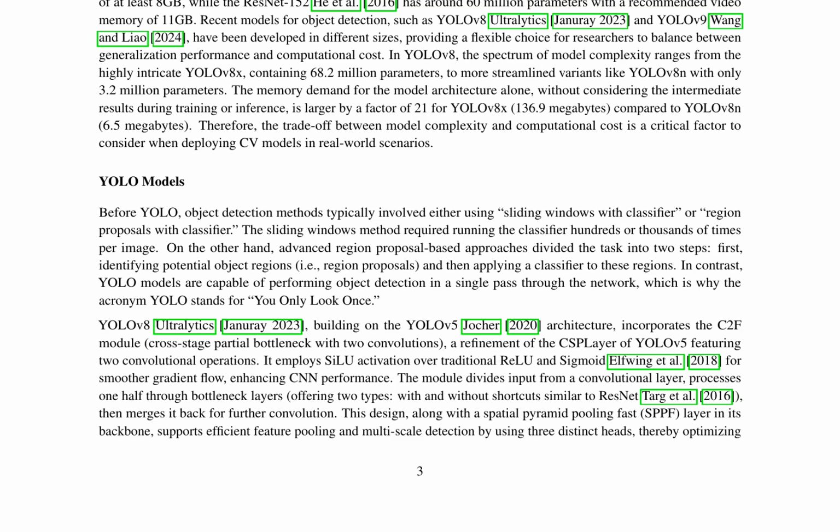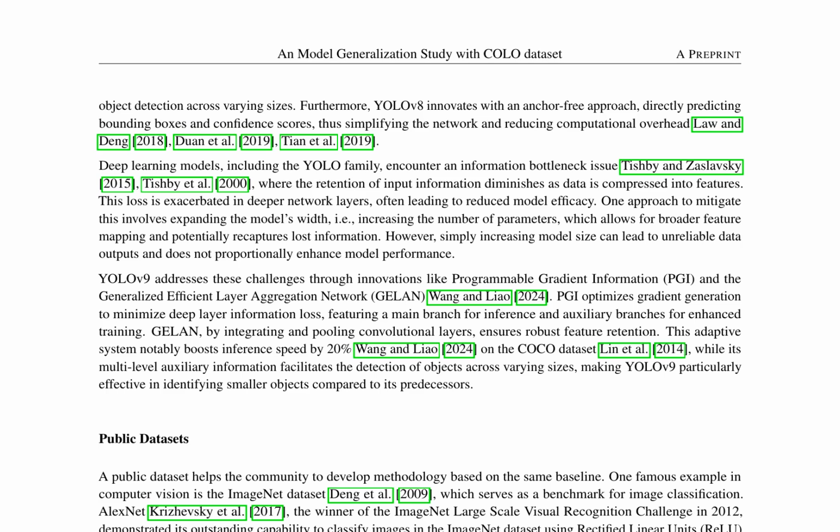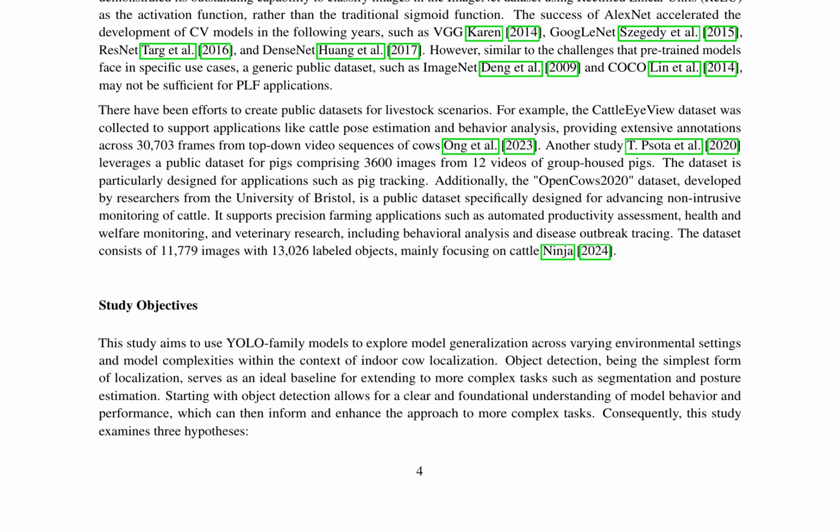The study also discusses the importance of public datasets in computer vision, such as ImageNet and COCO, which serve as benchmarks for image classification and object detection. However, these generic datasets may not be sufficient for specific use cases like livestock scenarios. Efforts have been made to create public datasets for livestock applications, including the Cattle iView dataset, the Pig dataset, and the Open Cows 2020 dataset, which support precision farming applications such as automated productivity assessment, health and welfare monitoring, and veterinary research.